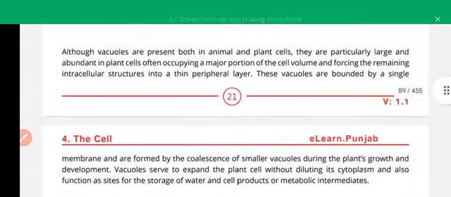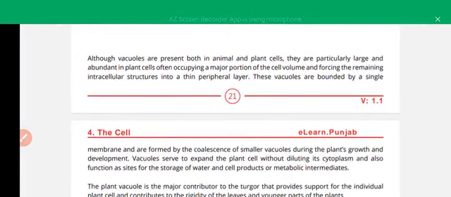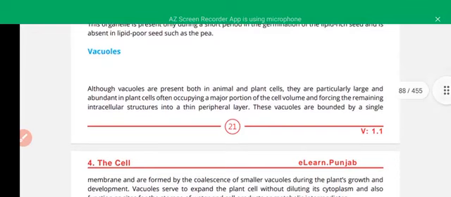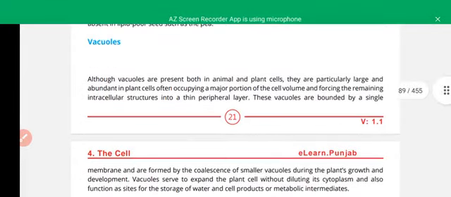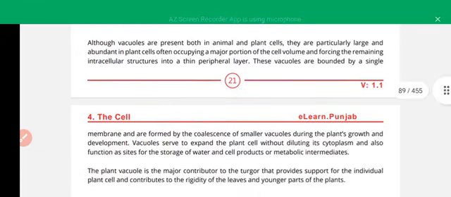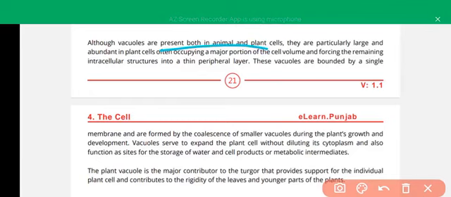Vacuoles are organelles: many small vacuoles are found in animal cells, and one central large vacuole is found in plant cells. Actually, plants in their early stages have many small vacuoles, and the central vacuole is formed by the coalescing of cells' smaller vacuoles. The combination of the various smaller vacuoles acts as a storehouse of various chemicals, and it also provides turgor pressure and rigidity to the cells. Vacuoles are found in both animal and plant cells.